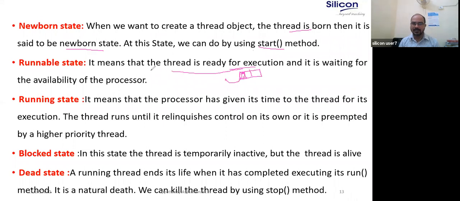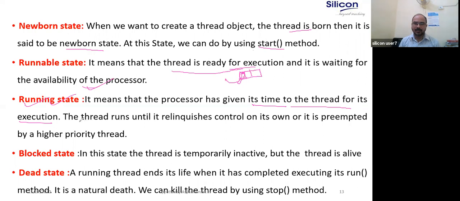Runnable state means the thread is ready for execution and is waiting for the availability of the processor. Once the processor is available and the thread gets a chance to use it, the thread moves to the running state. It means that the processor has given its time to the thread for its execution. That is what the running state is.